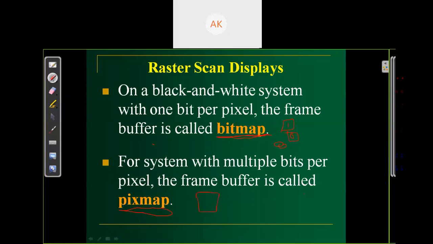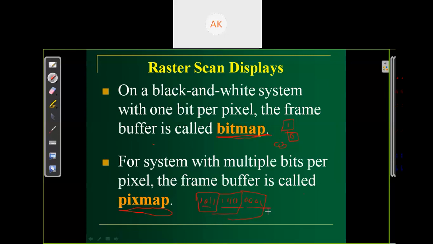Suppose these are 3 pixels, and each pixel requires more than 1 bit. Suppose 0, 1, 1, 1, 4 bits. And again this will require 4 bits. So here, each pixel requires 4 bits.